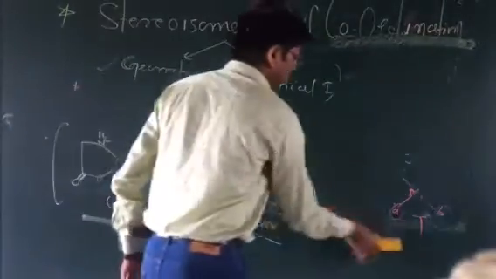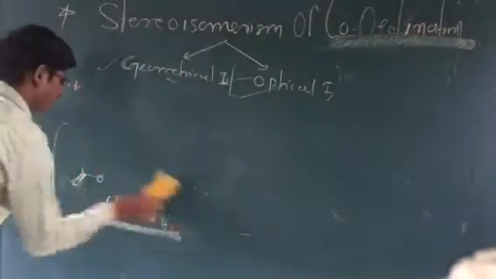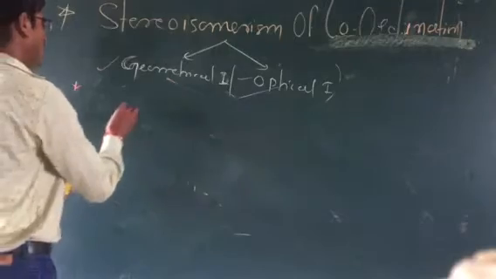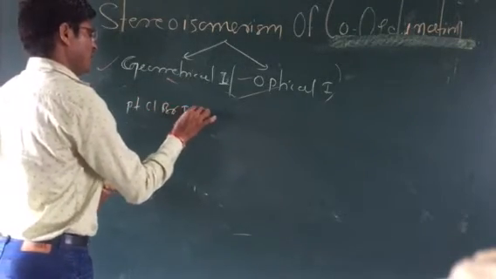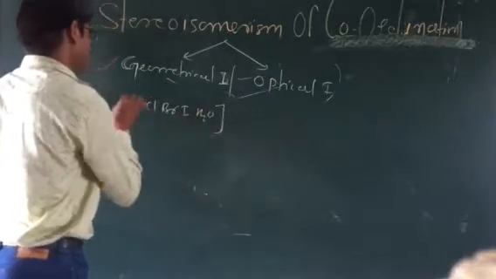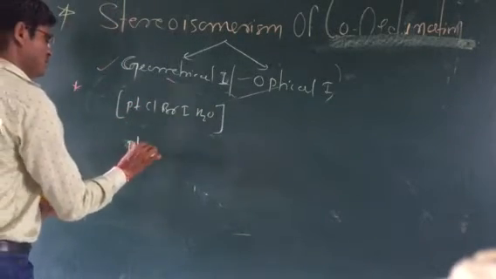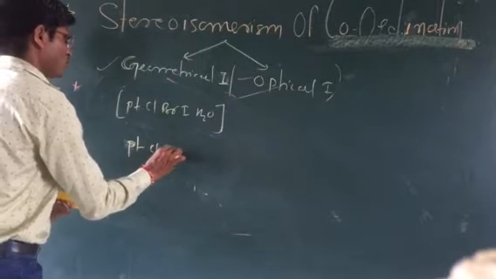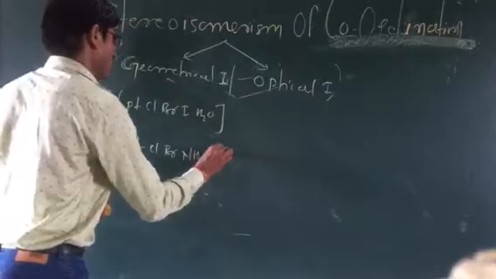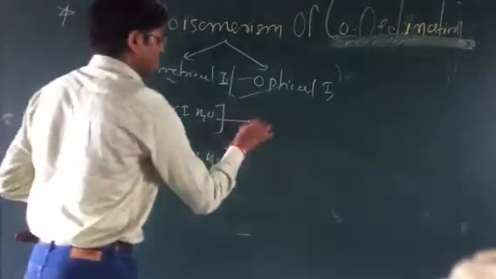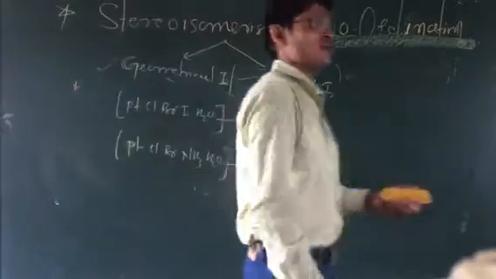Then we go to another type of complex. For example, Pt with chlorine, bromine, iodine, and water. Again, platinum is here, with chlorine, bromine, ammonia, and water. These types of complexes show three isomers.